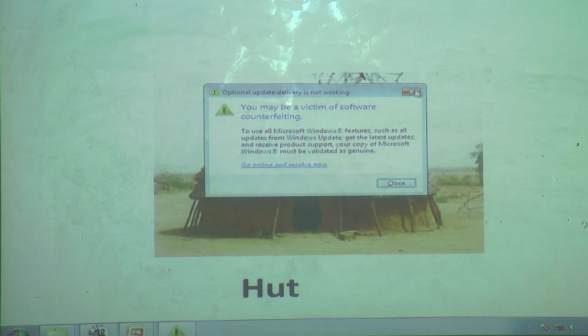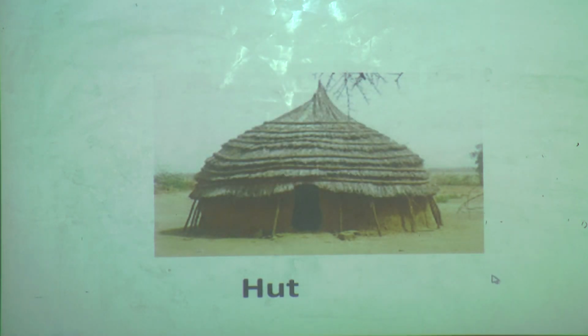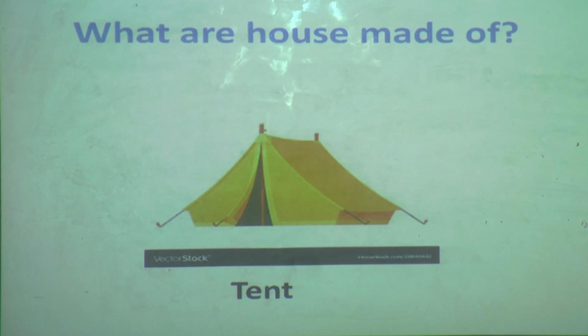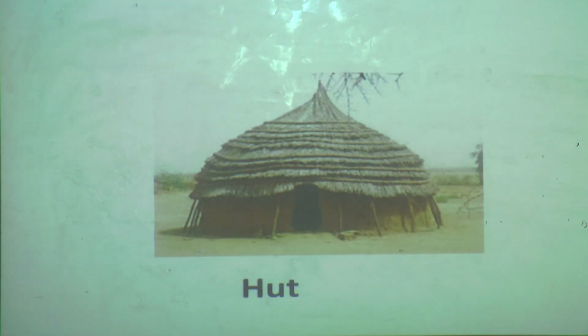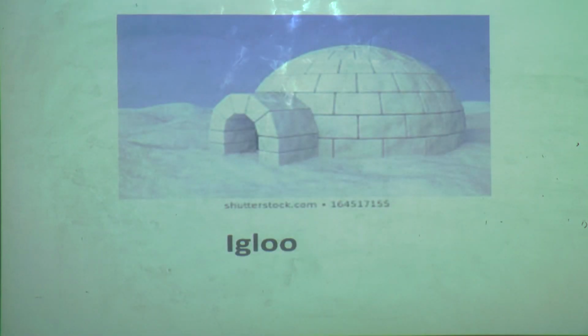See this. What is it? Hut. A hut is made up of bamboo, grass, mud. This is not a strong house. Even this tent also, as I said, is a temporary house. So a tent is not a strong house. Even a hut also. Now we'll move to the next house.